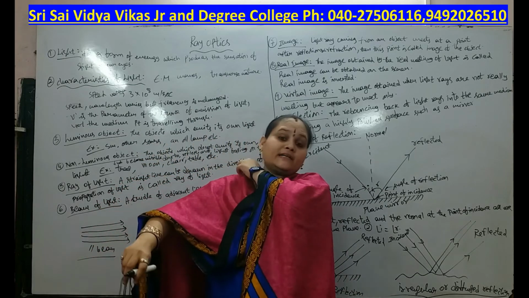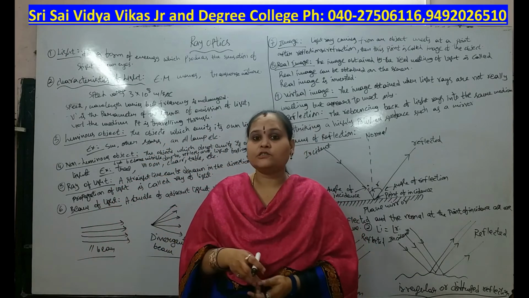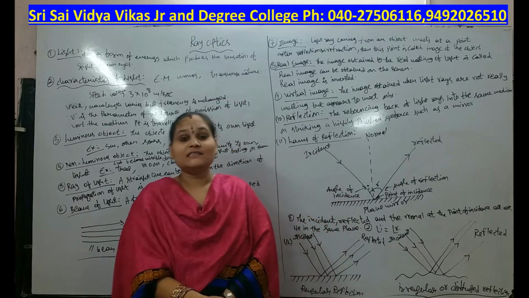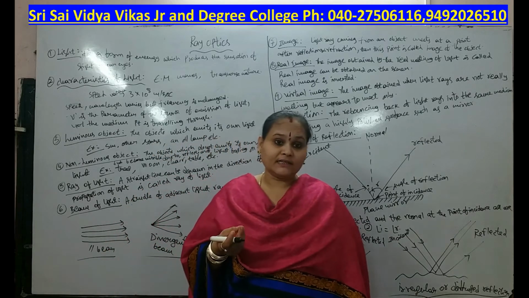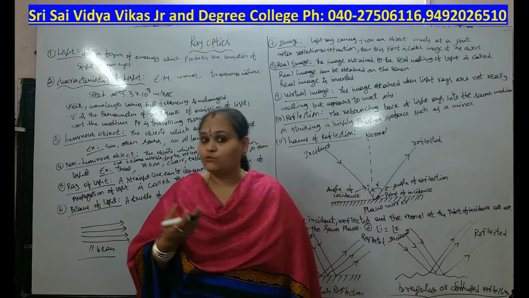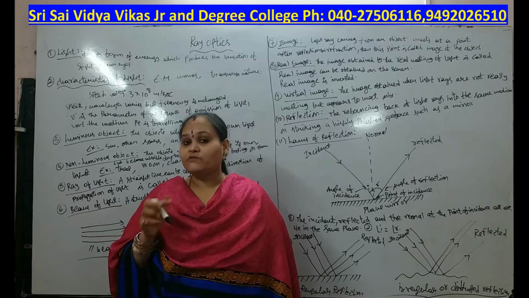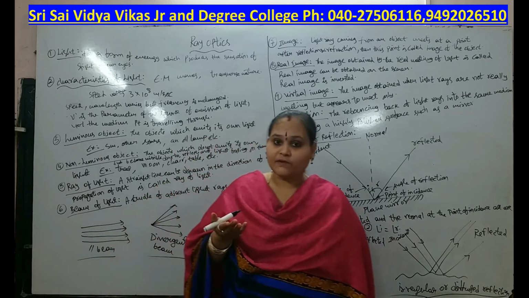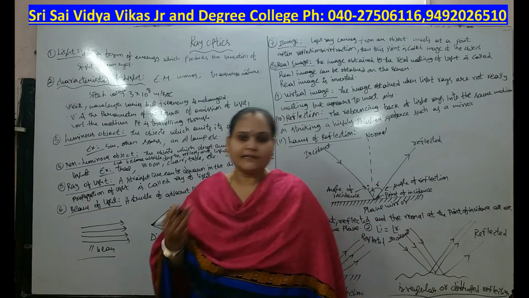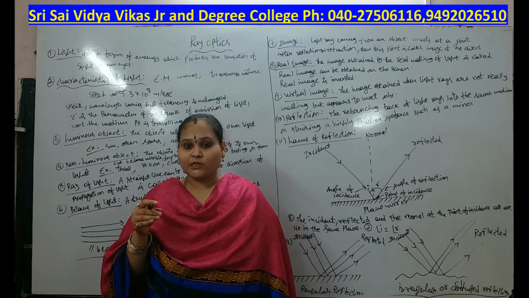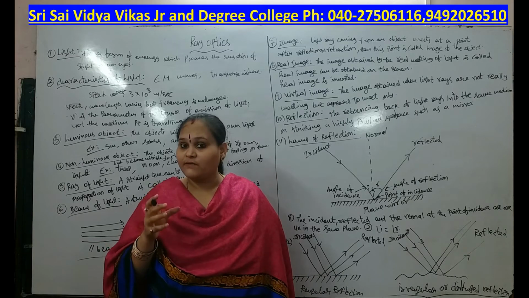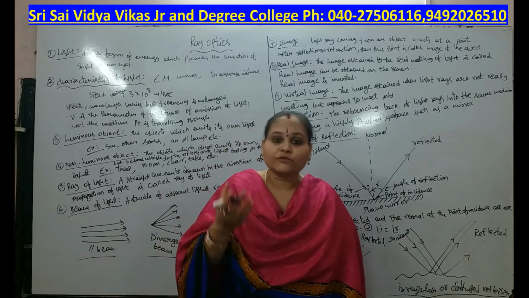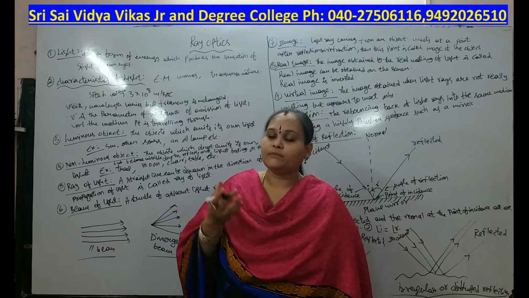Next, characteristics of light. Light is nothing but electromagnetic waves. In earlier classes we discussed that waves are of 3 types: mechanical waves, electromagnetic waves and matter waves. Electromagnetic waves are the waves which do not require any medium for their propagation.